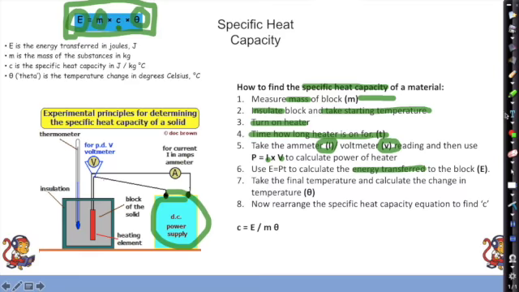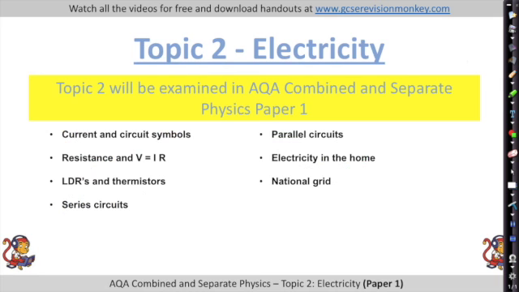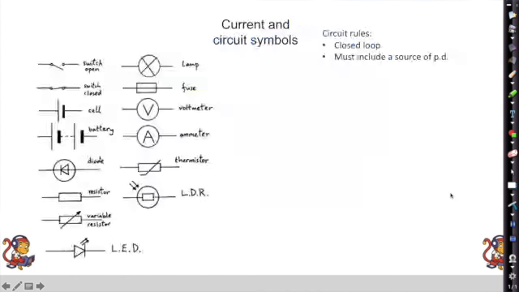Okay, topic 2, electricity. Topic 2 contains current, circuit symbols, resistance, LDRs, series circuits, parallel circuits, electricity in the home and national grid. So let's get stuck in.